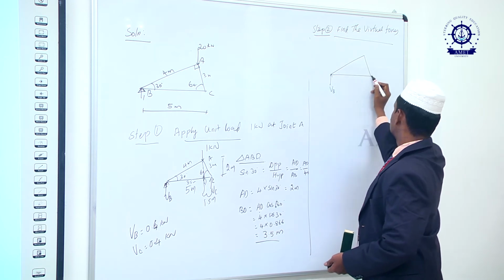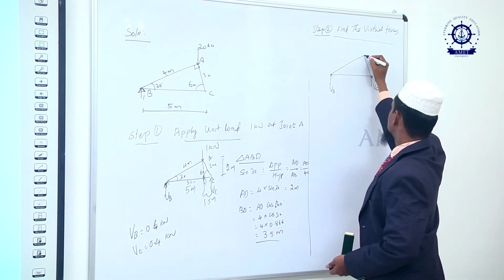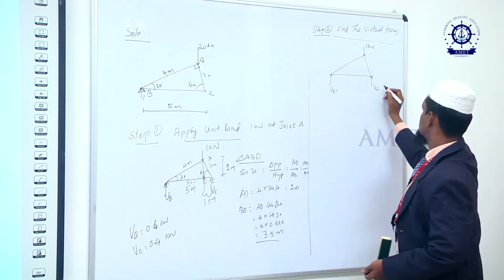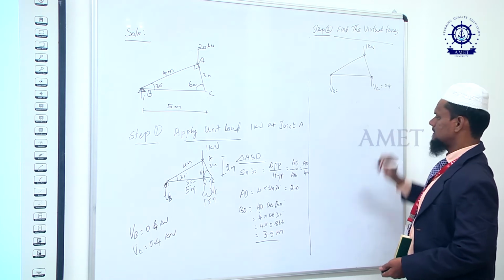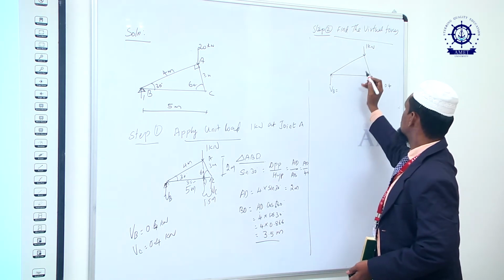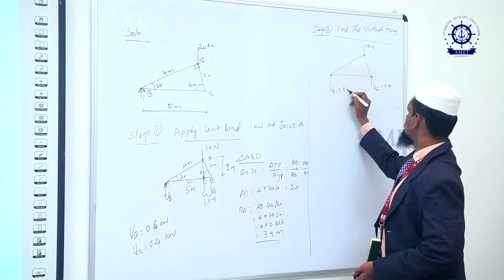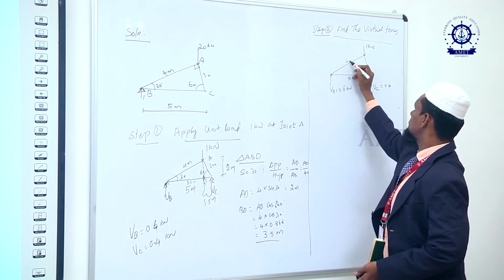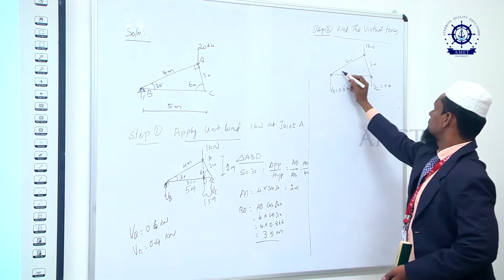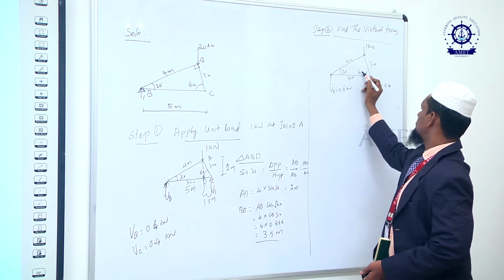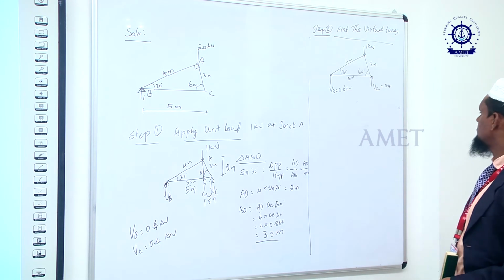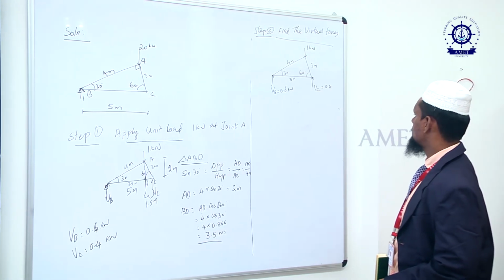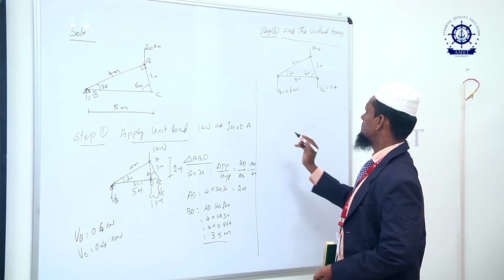VB, it is BC, it is 1 kilonewton. So, VB is equal to how much? BC is equal to 0.4, okay. Then VB is equal to 0.6. So, it is 5 meter, 4 meter and 3 meter. So it's 30 degree and 60 degree, clear, 30 degree, 60 degree, it is 0.6.